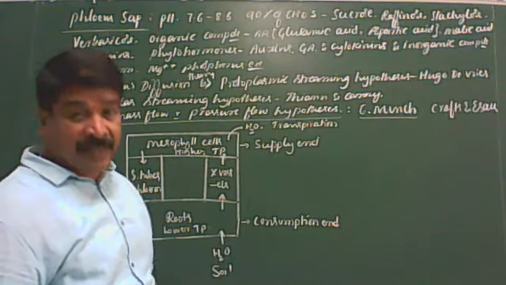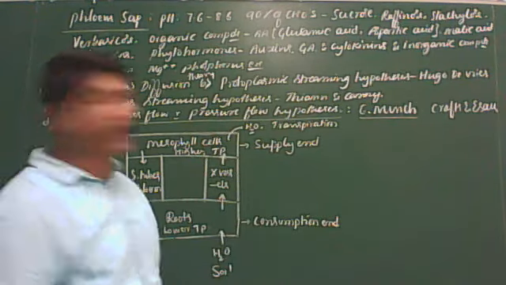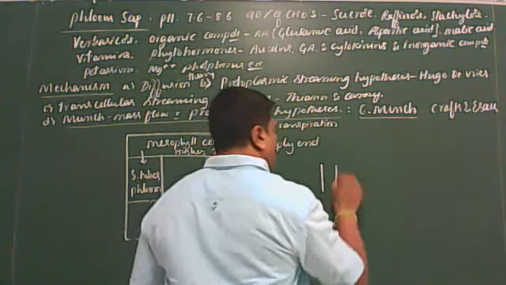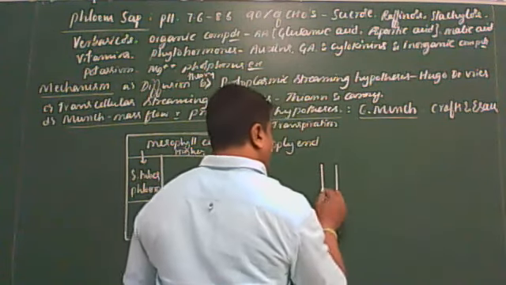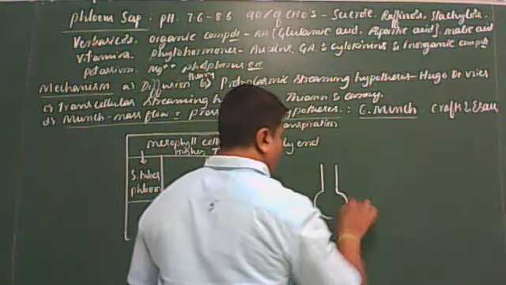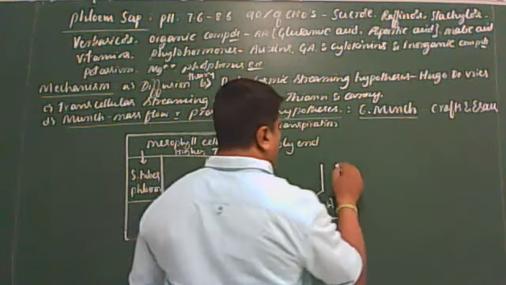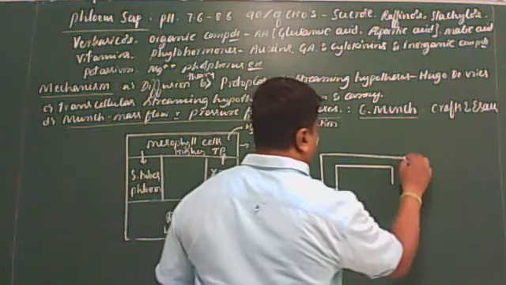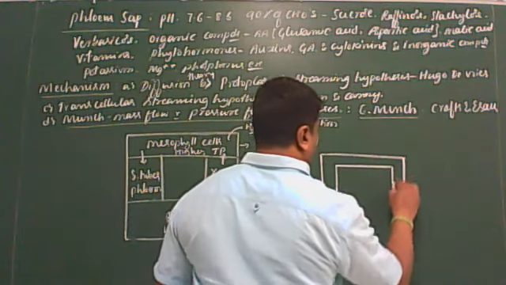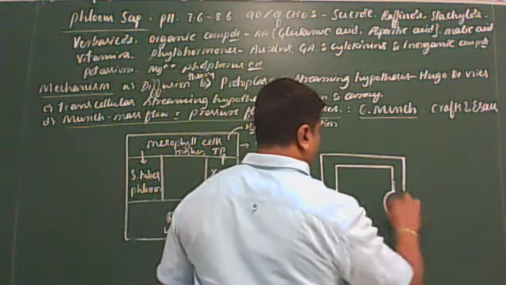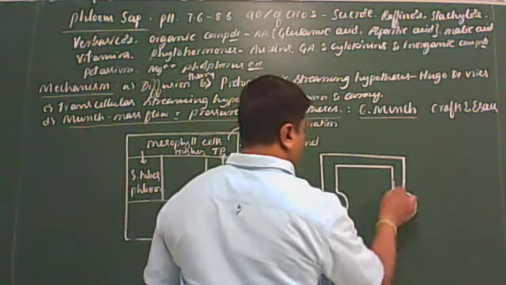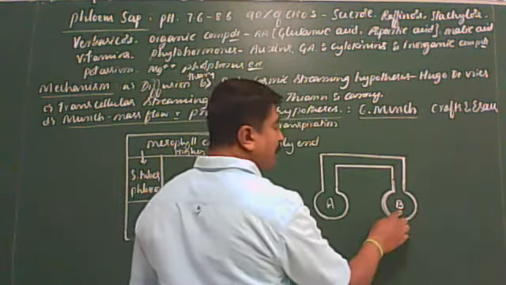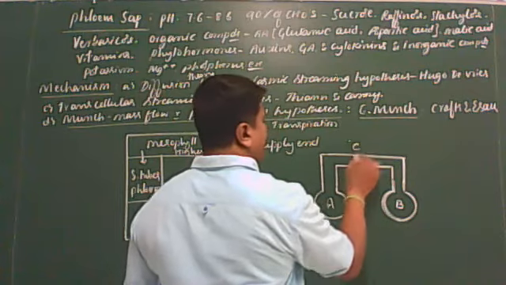This osmotic model consists of two osmometers, namely osmometer A and osmometer B. These two osmometers are connected by the tube C.